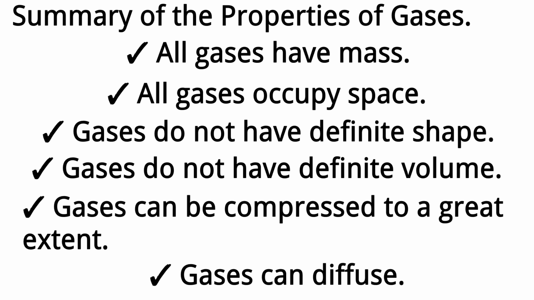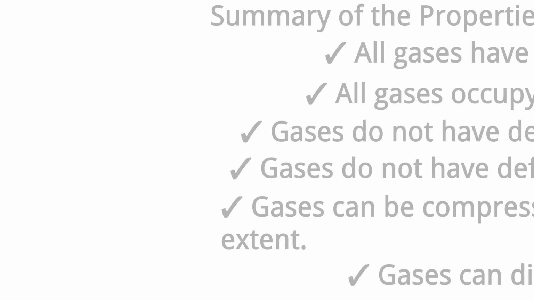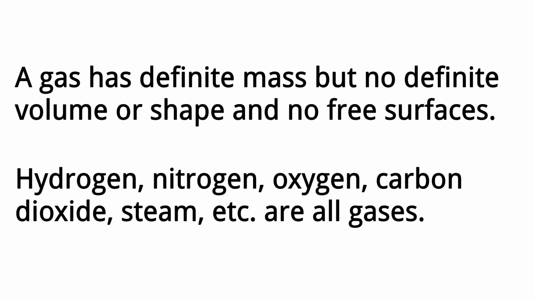Summary of the properties of gases. All gases have mass. All gases occupy space. Gases do not have definite shape. Gases do not have definite volume. Gases can be compressed to a great extent. Gases can diffuse. A gas has definite mass but no definite volume or shape and no free surfaces. Hydrogen, nitrogen, oxygen, carbon dioxide, steam, etc. are all gases.